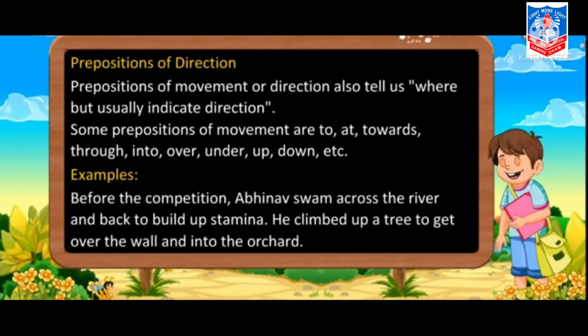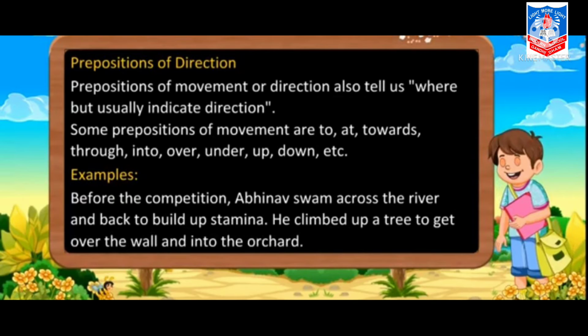Now children, next is prepositions of direction. Prepositions of movement or direction also tell us where, but usually indicate direction. Some prepositions of movement are to, at, towards, through, into, over, under, up, down, etc. First example you can take.